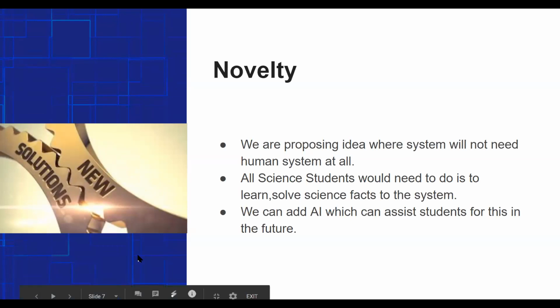The first one is that we are proposing an AI-based system. With everything going on in our busy lives, it's easy for science students to forget things, so an automation and communication system can help science students improve their grades and work.